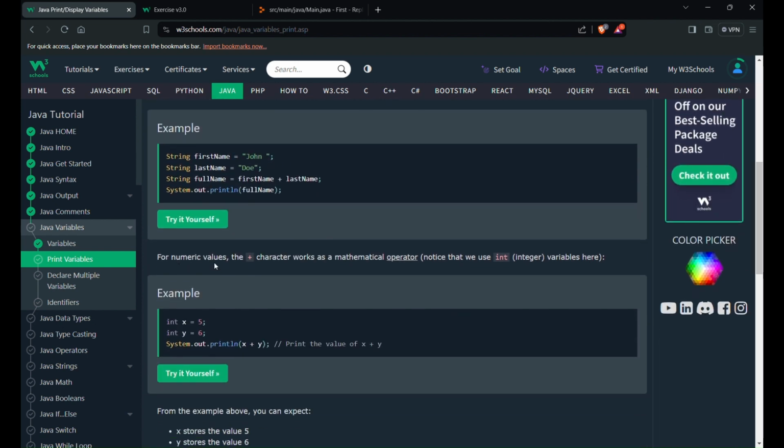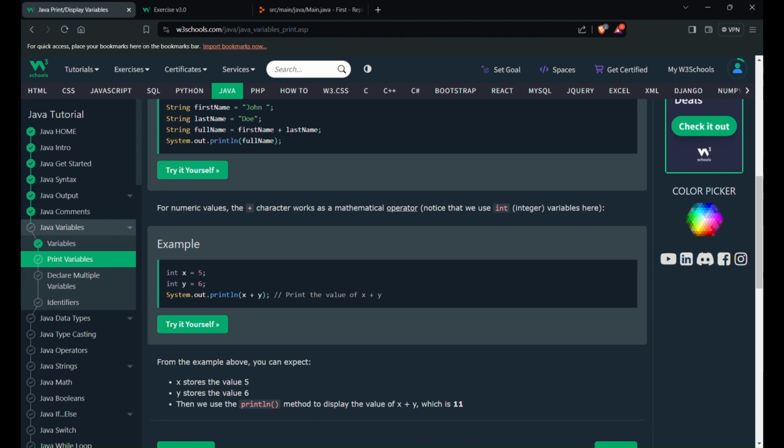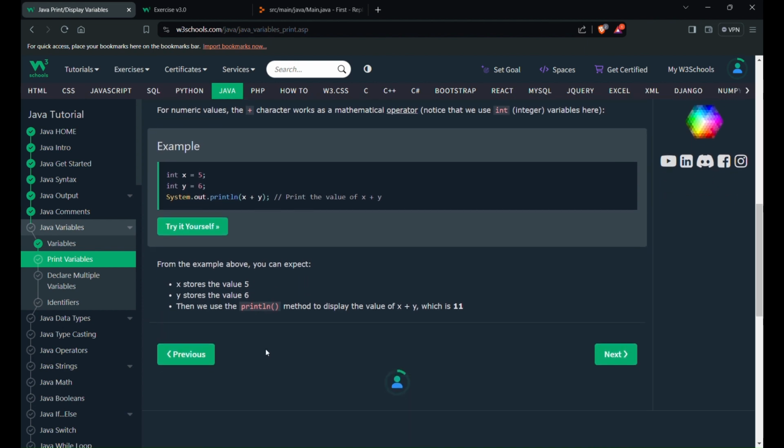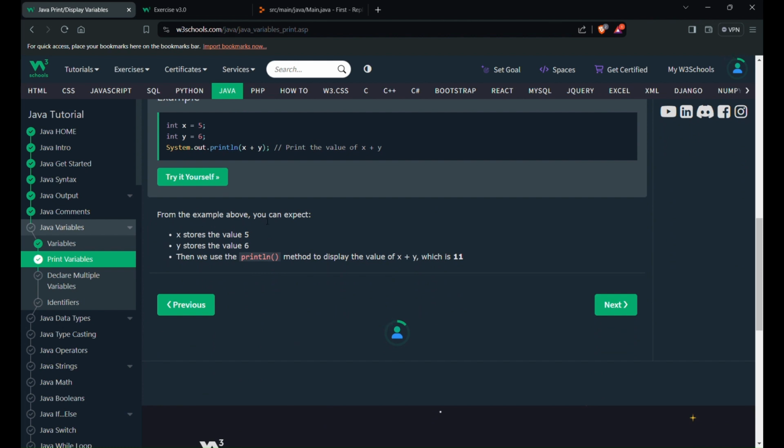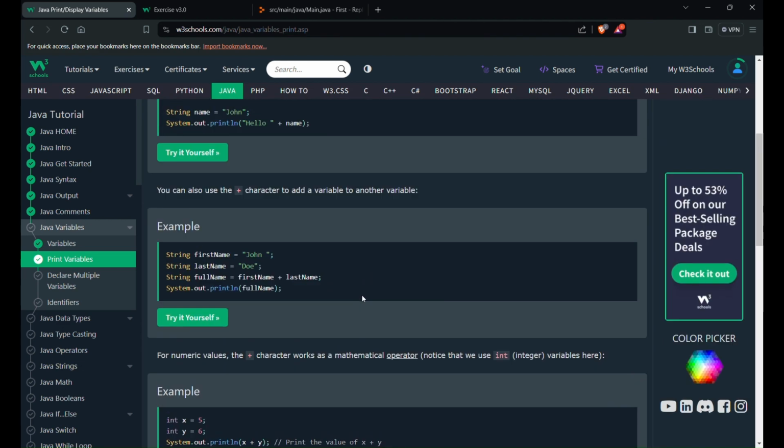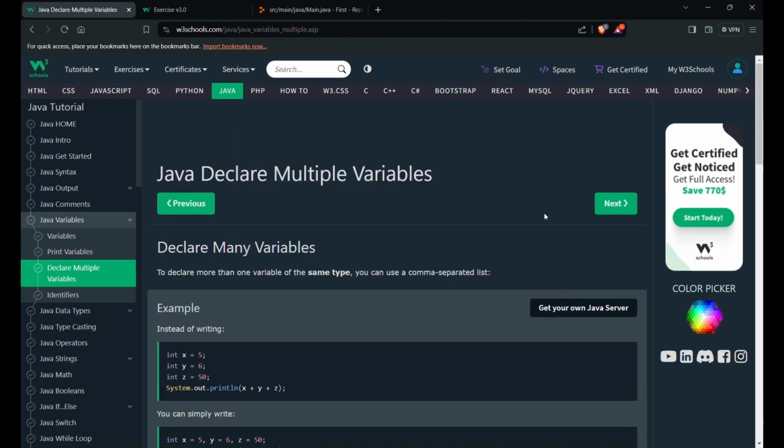For numeric values, the plus character works as a mathematical operator. Note that we use integer variables here. If x is equal to 5 and y is equal to 6, then x plus y will become 11. So in case of integers, it works as an addition operator, a mathematical operator. For example, x stores the value 5 and y stores the value 6. Then use the println method to display the value of x plus y, which is 11. So we understood this chapter as well. We'll go to the next one.